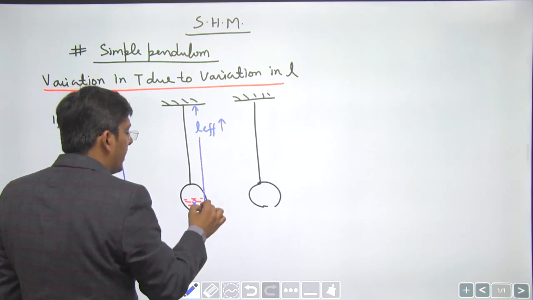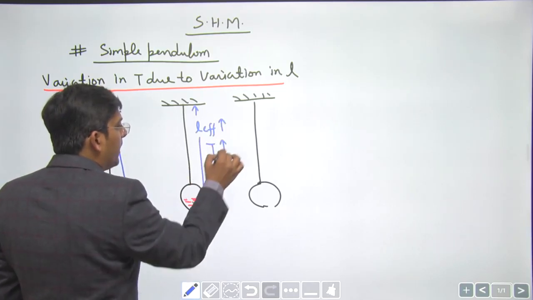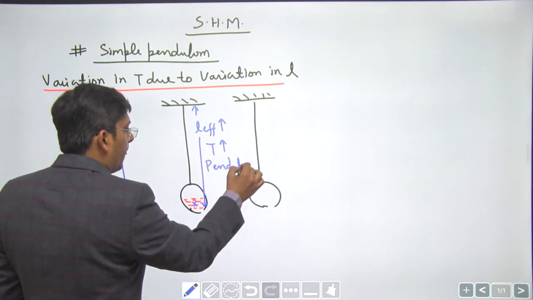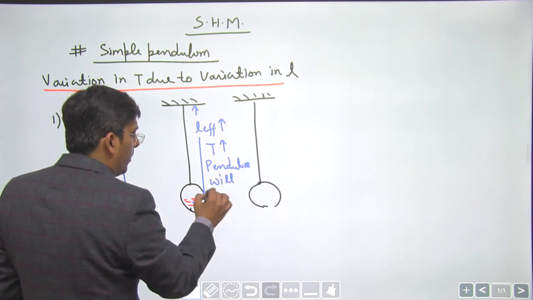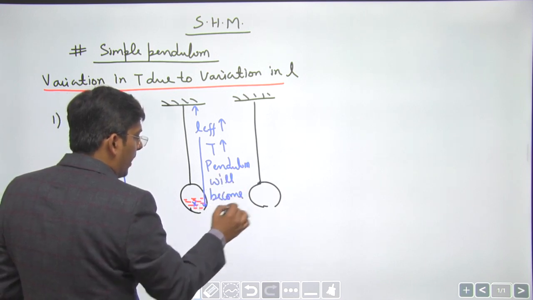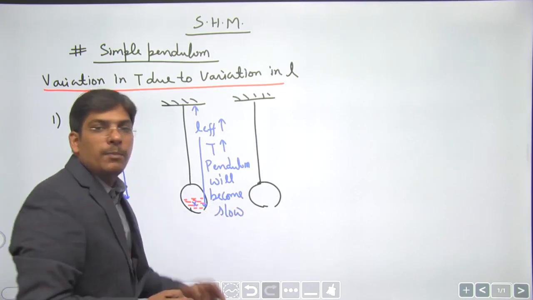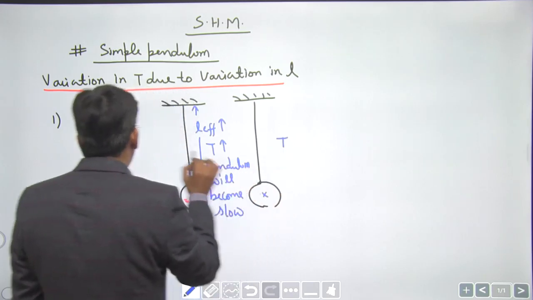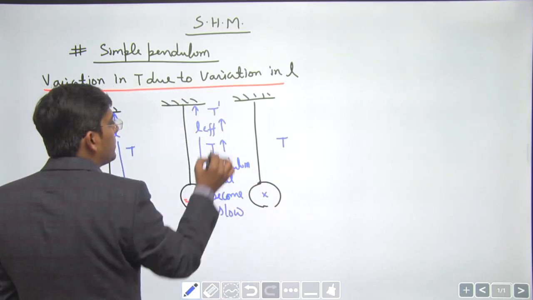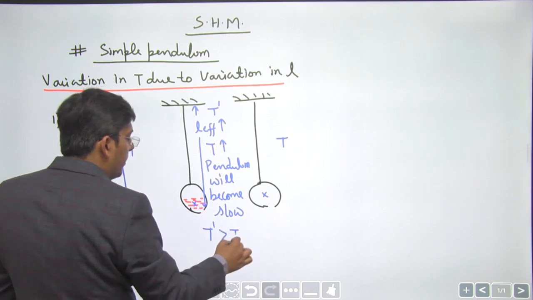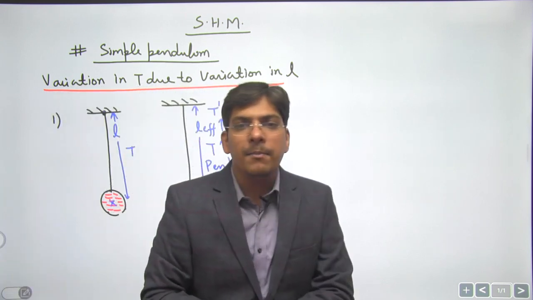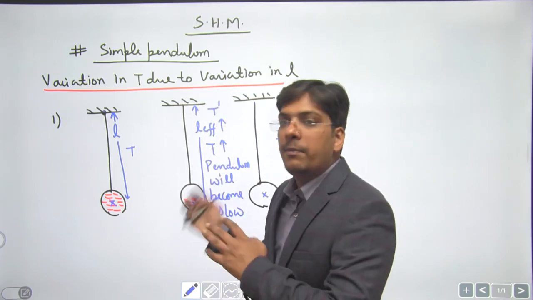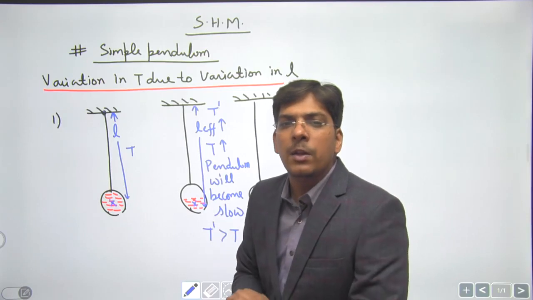When the effective length increases, dear students, time period will increase and the pendulum will become slow, it will lose time. When the bob is completely empty, again the time period becomes the initial T. This was T dash, and T dash was a little greater than T. Initial value and final value of the time period are the same, but at some time in the intermediate period the oscillation of the pendulum will become slow, dear students.